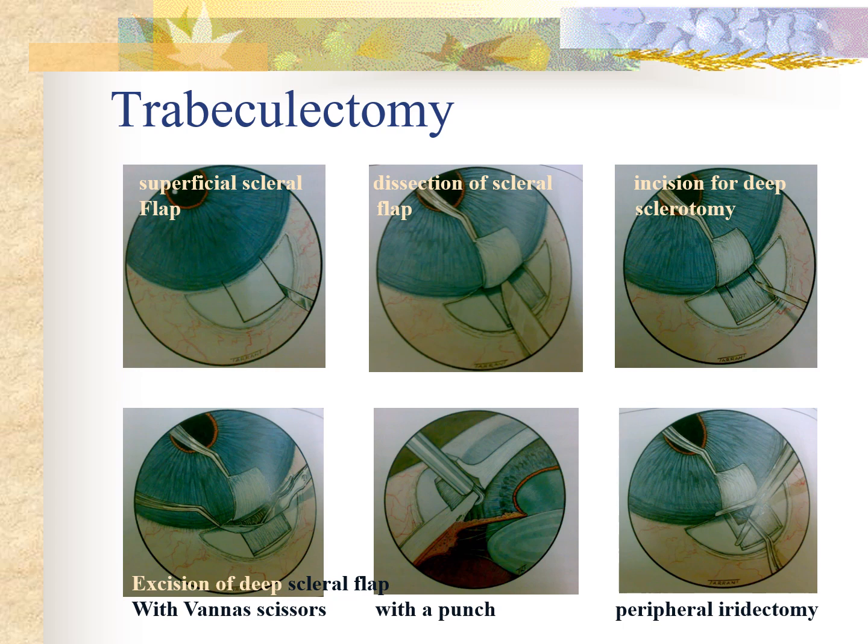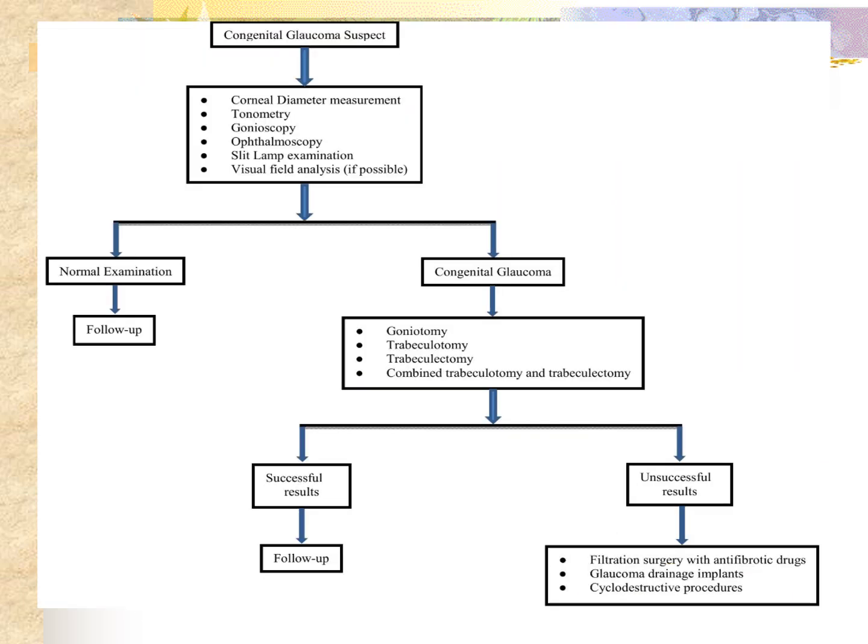pressure in the anterior chamber. So to summarize, management of a case of congenital glaucoma suspect: the child should always be taken under examination under anesthesia for corneal diameter measurement, tonometry, gonioscopy, ophthalmoscopy, and slit lamp examination. Once the diagnosis has been established, the patient should immediately be taken for a surgical procedure. There is hardly any room for medical therapy. It can be given only until the patient is being taken up for surgery.